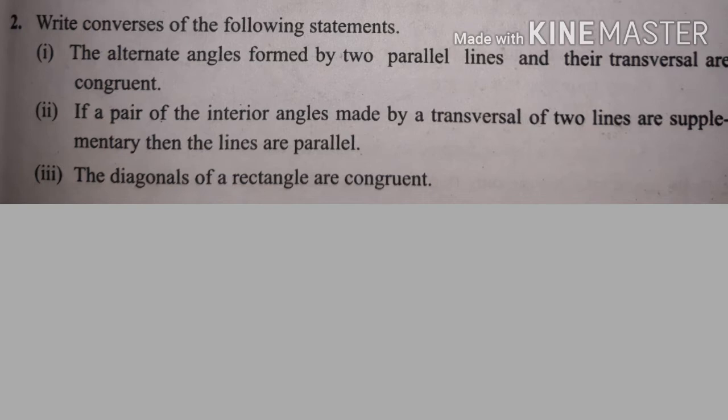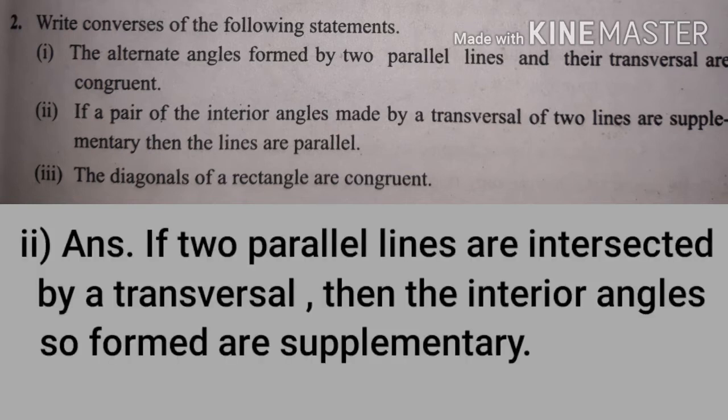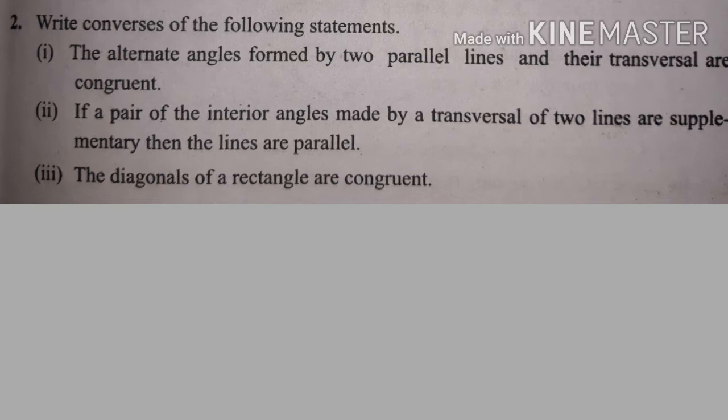Second example: if a pair of interior angles made by a transversal of two parallel lines are supplementary, then the lines are parallel. In this example, the consequent is: the lines are parallel. Therefore, write it first, that is, if two parallel lines are intersected by a transversal, then the interior angles so formed are supplementary. Example number 3: the diagonals of a rectangle are congruent.